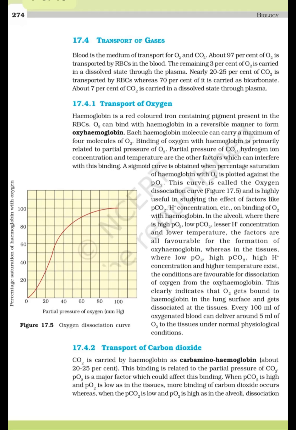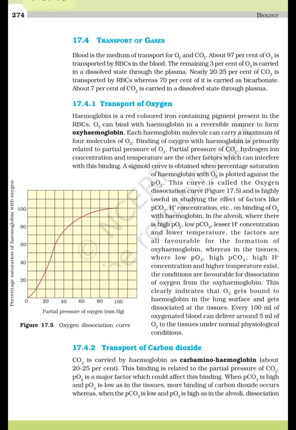In the alveoli, where there is high PO2, low PCO2, lesser H+ concentration and lower temperature, the factors are all favorable for the formation of oxyhemoglobin. Whereas in the tissues, where low PO2, high PCO2, high H+ concentration and higher temperature exist, the conditions are favorable for dissociation of oxygen from the oxyhemoglobin. This clearly indicates that O2 gets bound to hemoglobin at the lung surface and gets dissociated at the tissue.